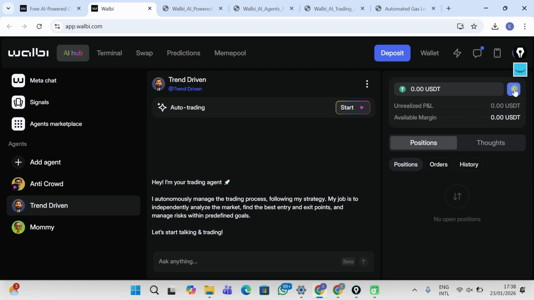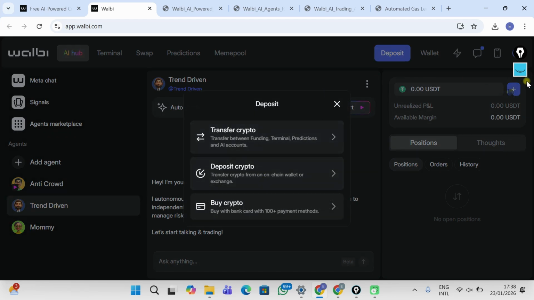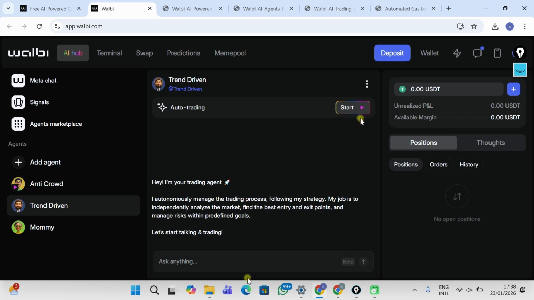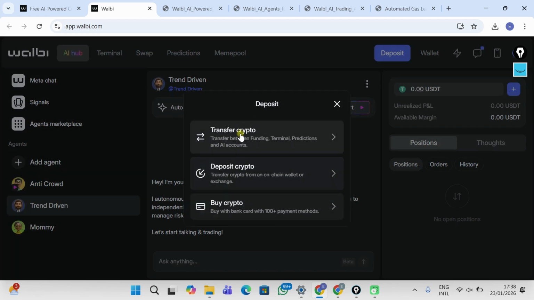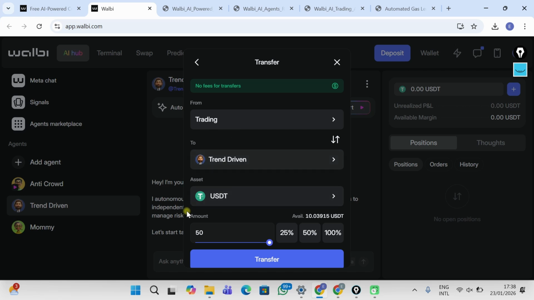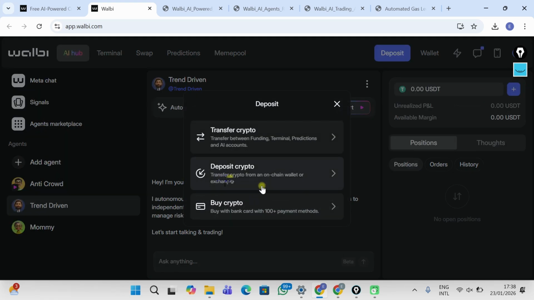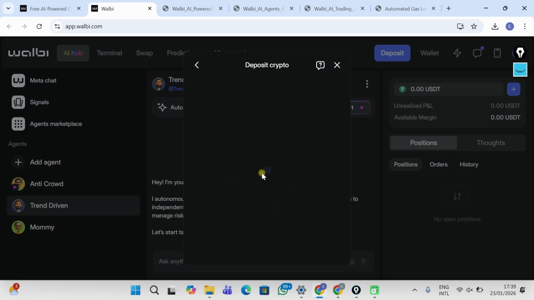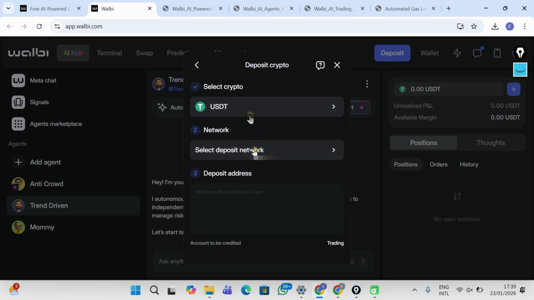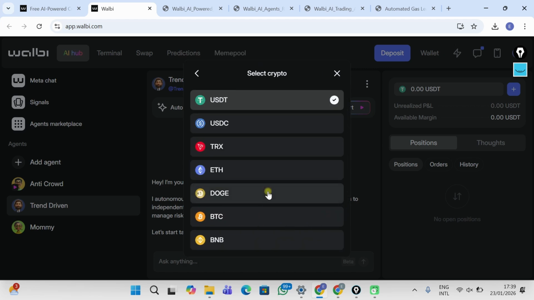I just clicked on this plus. You can decide to click on start trading, and it's going to tell you that you do not have enough balance, or you come here directly, click on this plus, click on transfer crypto. Take note, I'm clicking on transfer crypto because I already have some balance in my account. If my account was empty, I would have clicked on deposits or buy crypto. You can actually buy crypto with your card or send from your existing crypto wallet. Here you select the crypto you want to deposit. These are the options available, and then you put in your wallet address.